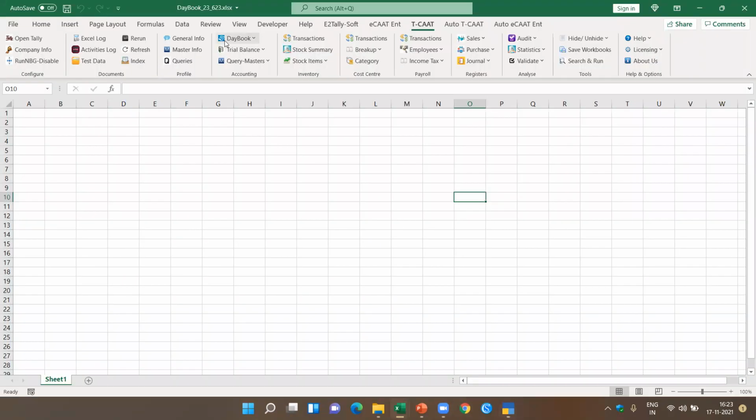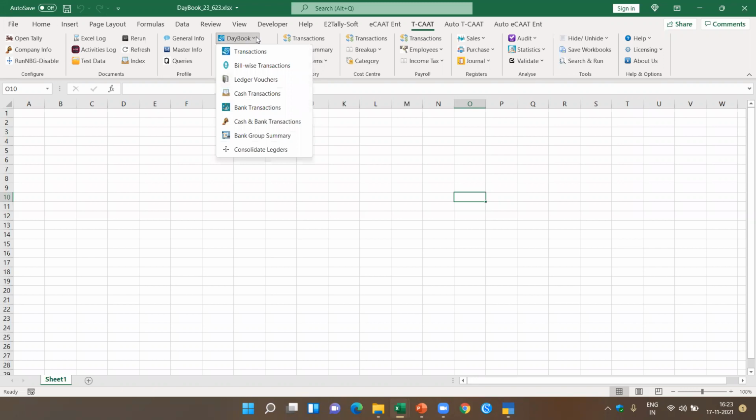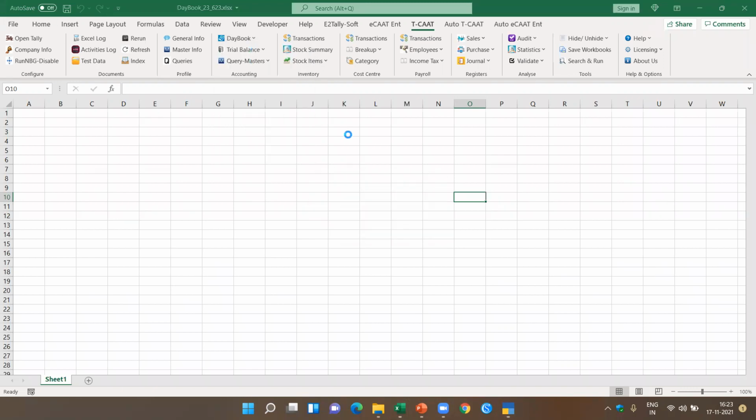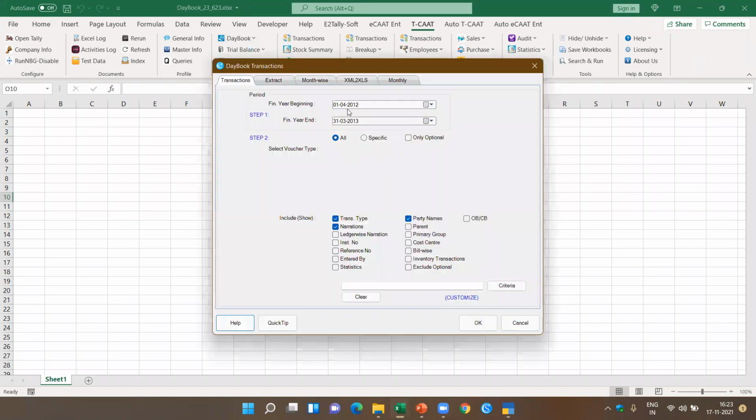Okay, now I come back to day book. In day book, I come to transactions. You see by default it's already selected 12 and 13. You can also change it. Let's say you want only from 1st April to 30th April. I'm giving only 30th, and it's already changed. I want only 1 month.